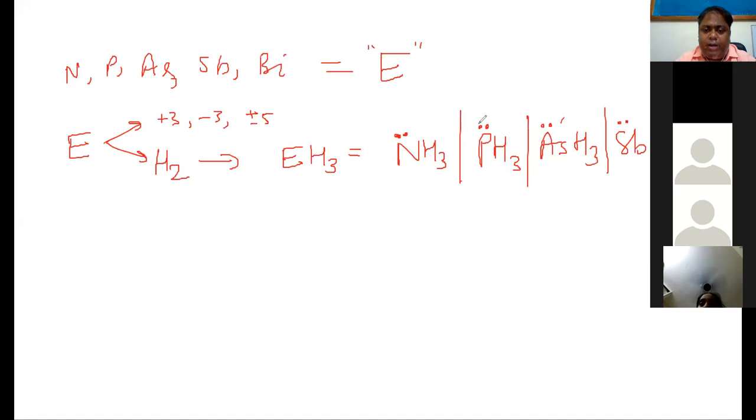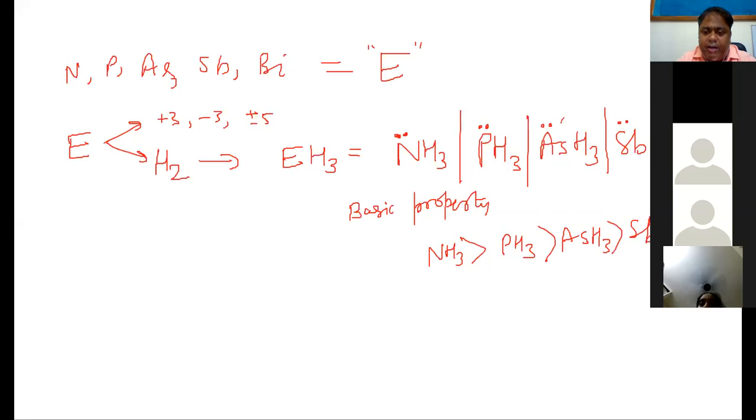As you go down the group, the lone pair of electrons becomes more diffused, and metallic property also increases. So they have a property of leaving out hydrides easily, but donation of the electron pair becomes difficult. If you take their Lewis basic property, ammonia is a very strong base, this we know very well, then phosphorus hydride, then arsenic hydride, then antimony hydride, and then bismuth hydride.